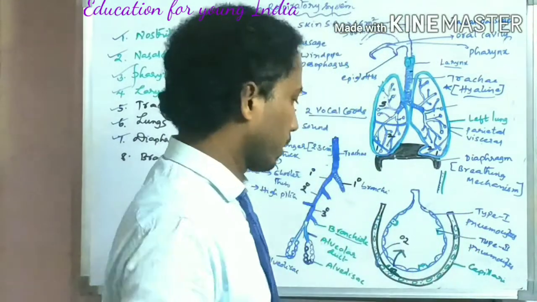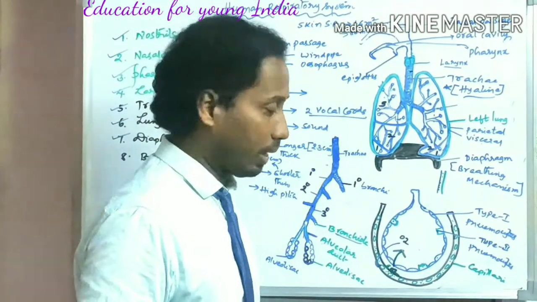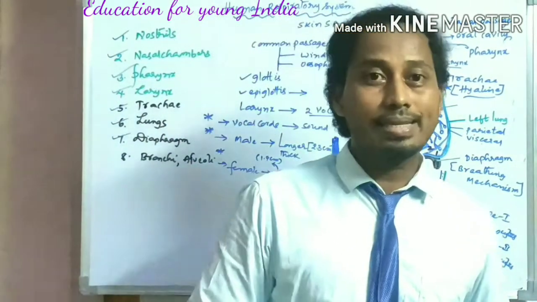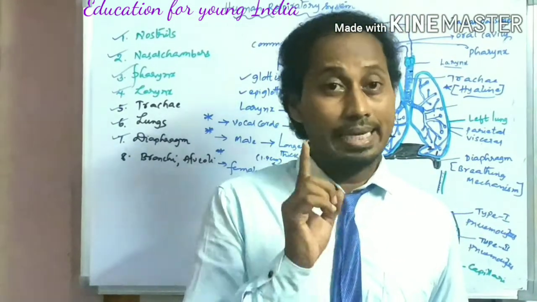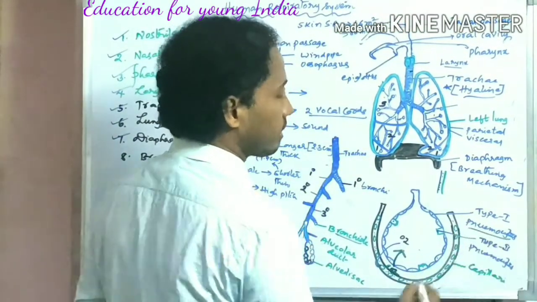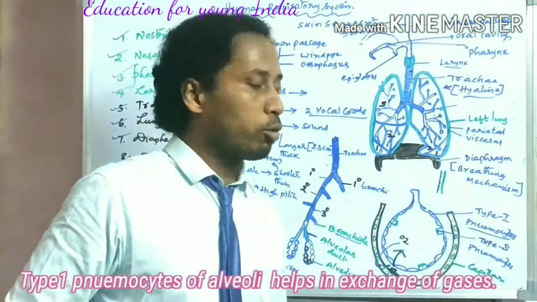So carbon dioxide enters the alveoli, whereas oxygen enters the capillaries. This is called exchange of gases. It is mediated by the cells called type 1 pneumocytes.